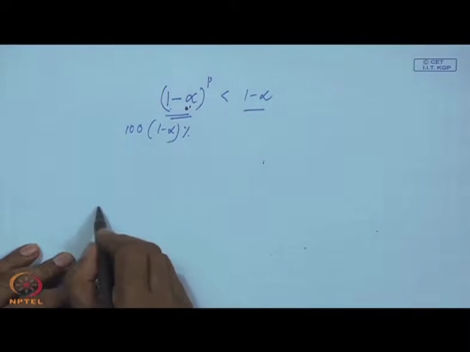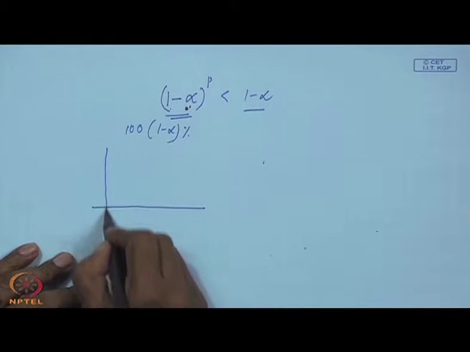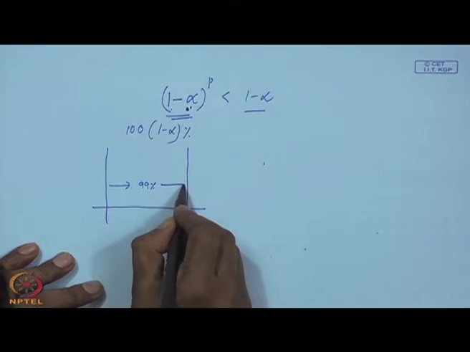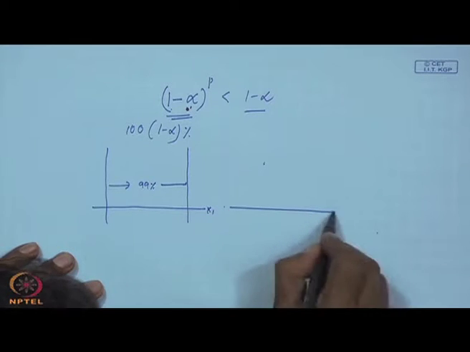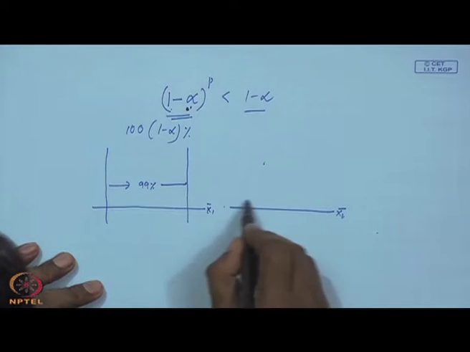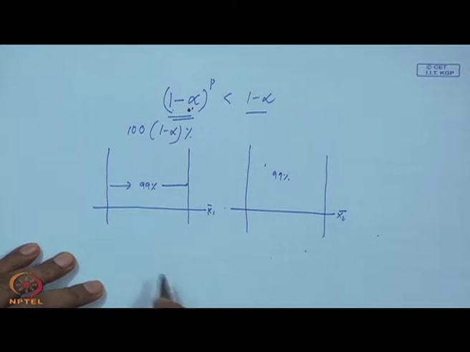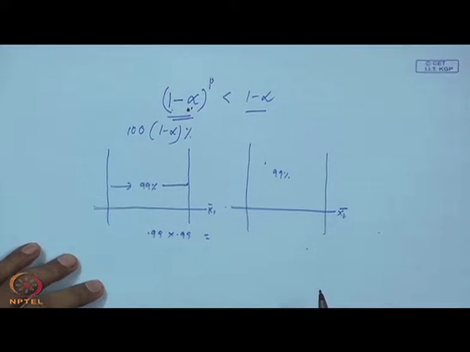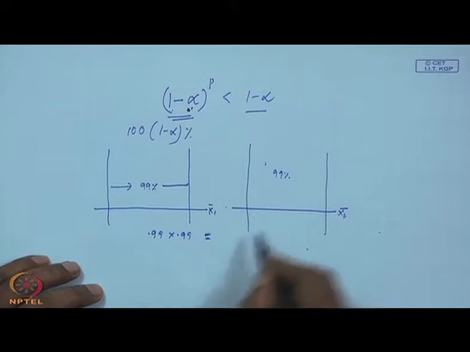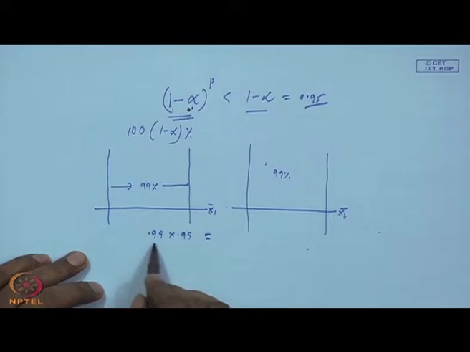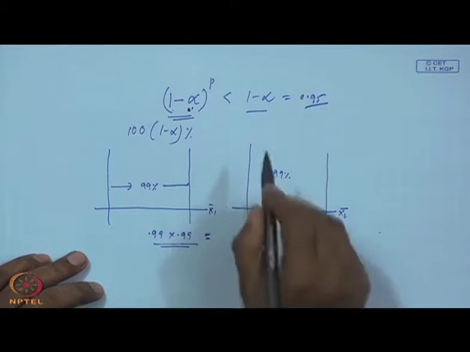You are getting me? Like, for my first variable, let the individual interval be 99%. Then for the second variable, you also find the individual interval of 99%. Then what will be the total? If you multiply 0.99 into 0.99, what will this quantity be? You just check, it will also be a large quantity. If my interest is to get 0.95, probably it is more than 0.95. So, you have to choose